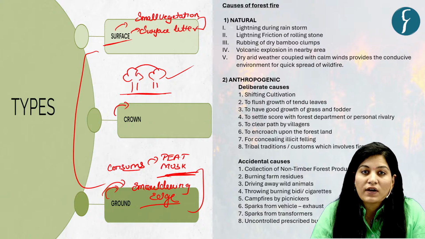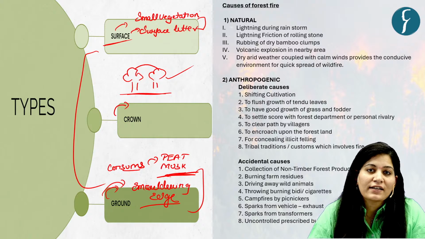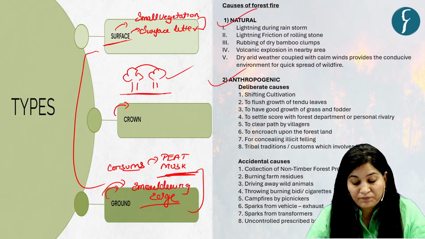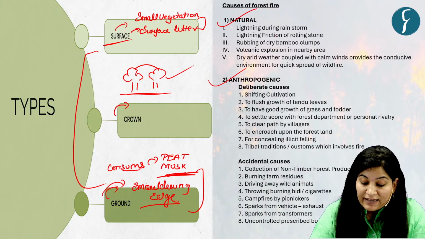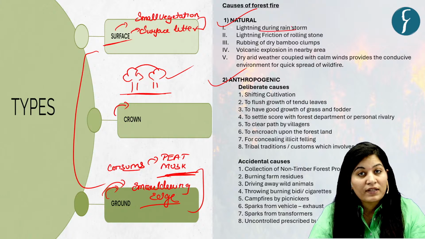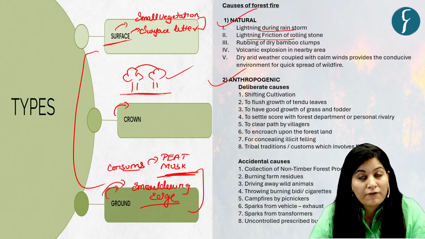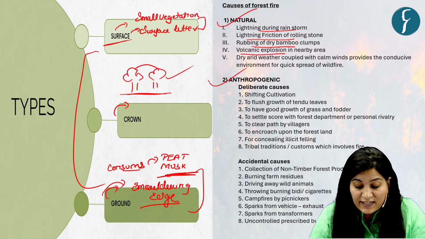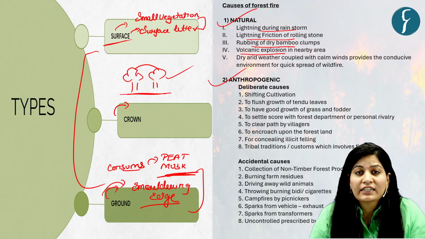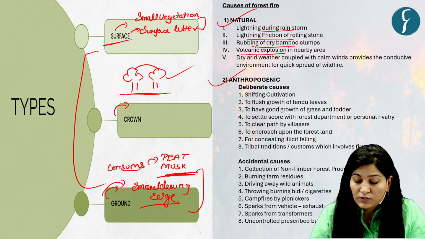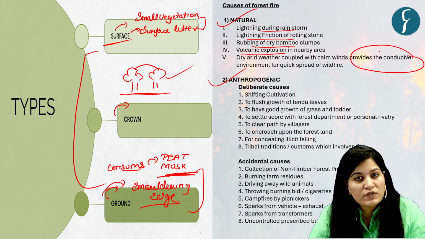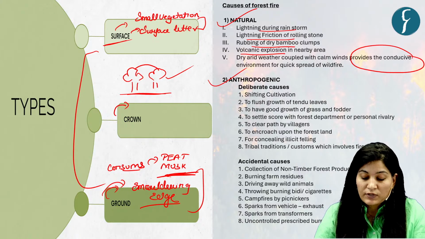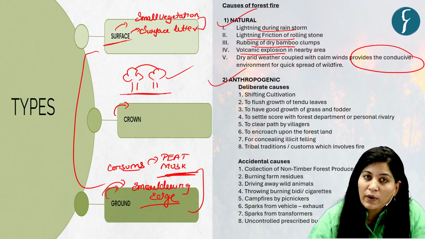Now come to the causes. You can categorize causes under two major categories: natural and anthropogenic. Natural causes include lightning during rainstorm, friction of rolling stone, rubbing of dry bamboo, volcanic explosion, then dry weather coupled with calm winds. It provides a conducive environment for quick spread of wildfire. So these are the natural causes of wildfire.